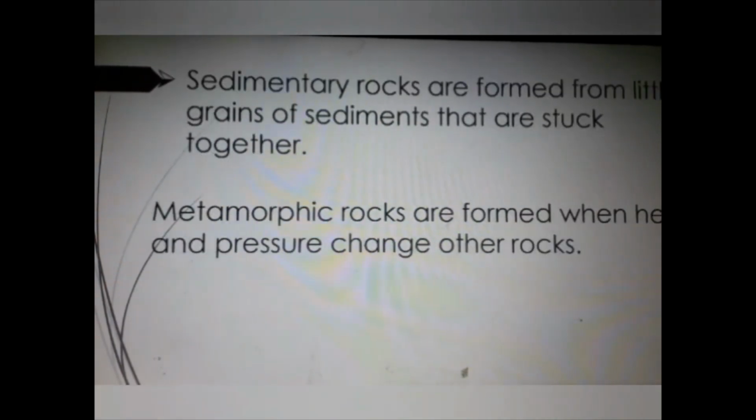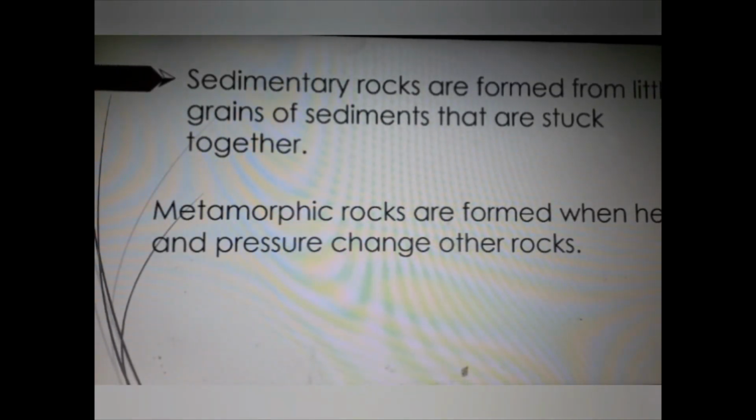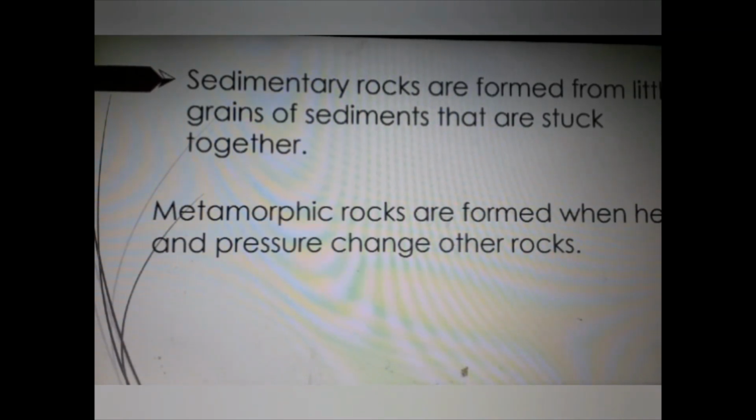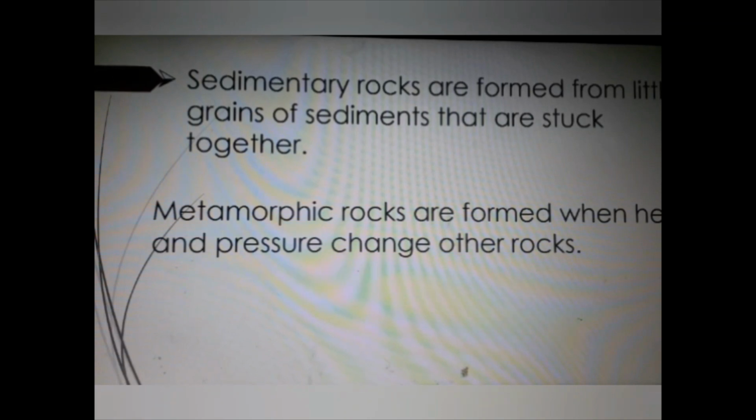And also, we talked about sedimentary rocks. They are formed from grains of sediments that are stuck together. And we mentioned that sediments are little pieces of fragments. An example of sedimentary rock is the sandstone and also the limestone. Lastly, we said that metamorphic rocks are formed when heat and pressure change other rocks. An example of metamorphic rock is the marble.